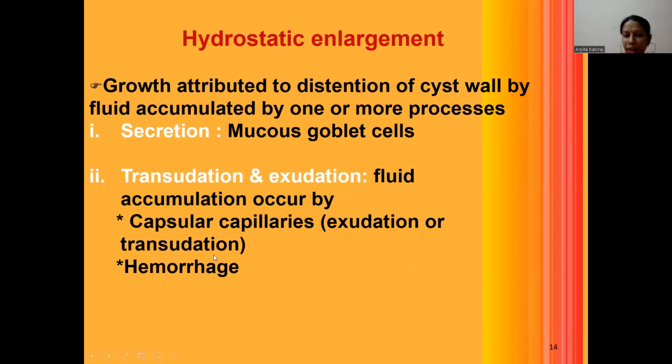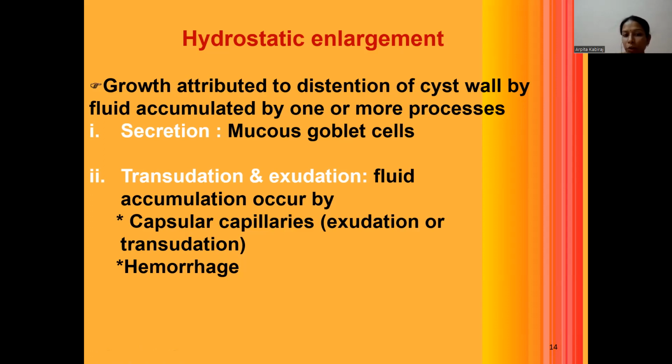Hydrostatic enlargement occurs due to the growth that is attributed to the distension of the cystic wall. This occurs due to the accumulation of certain mucous goblet cells or due to the transudation and exudation of fluid, causing excess accumulation of fluid within the lumen.